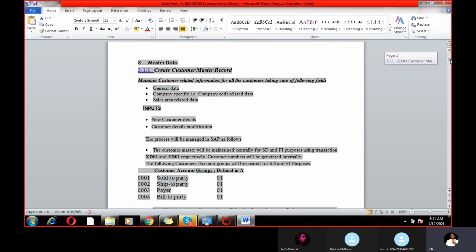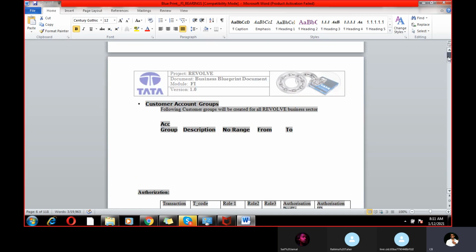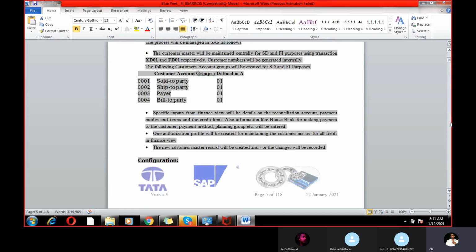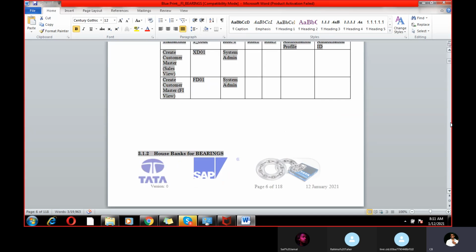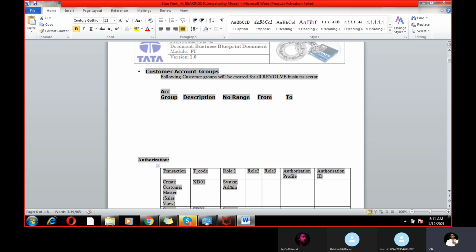We need to create sold-to party account group details. We need to get account group details and all master data inputs. These are all inputs we need to gather. In SAP, we also need to be given what type of company, what type of banks we are using, and what type of T codes we are using. These are all things we need to provide here.